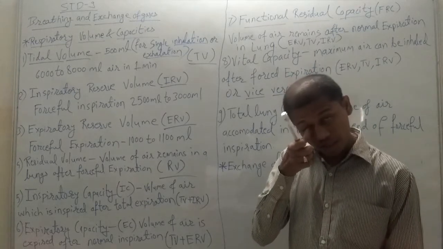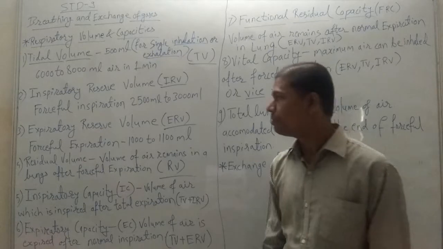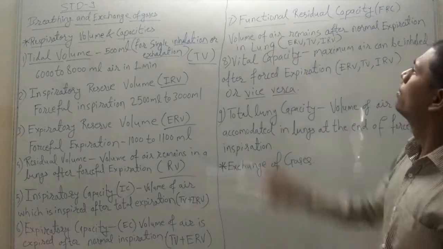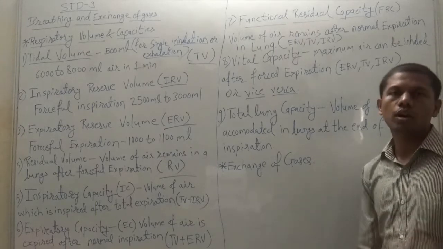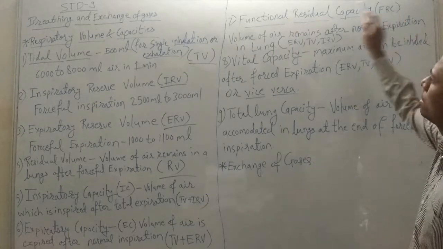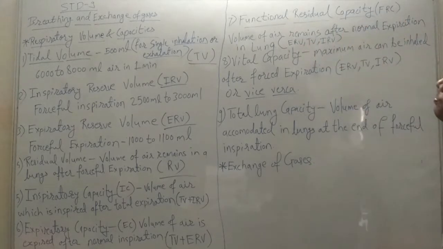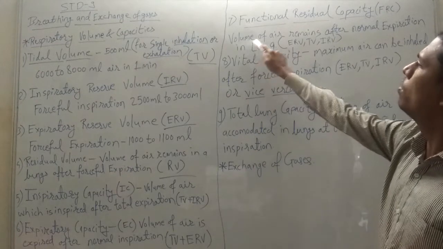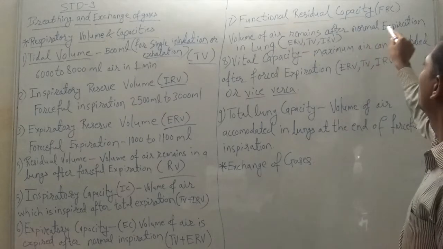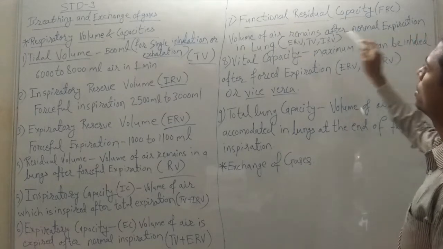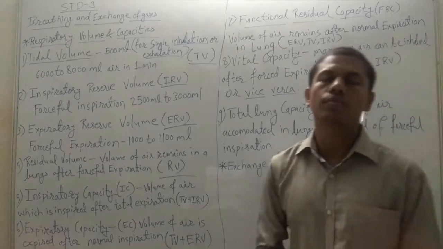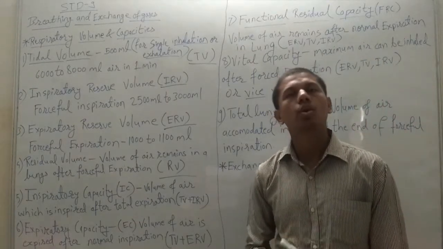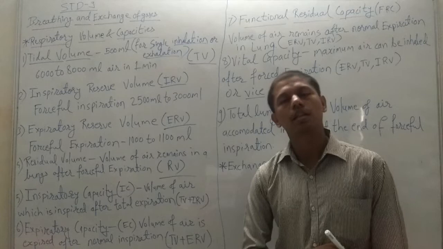The next capacity that we are going to study is functional residual capacity, FRC. It is the volume of air remaining in the lung after normal expiration. When air is normally expired out of the lung, still there is an amount of air present inside the lung.